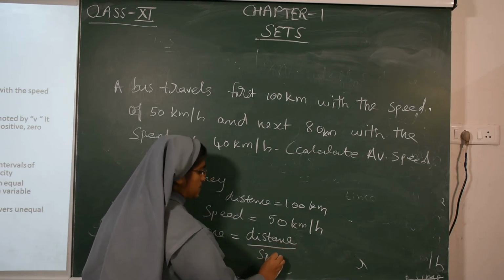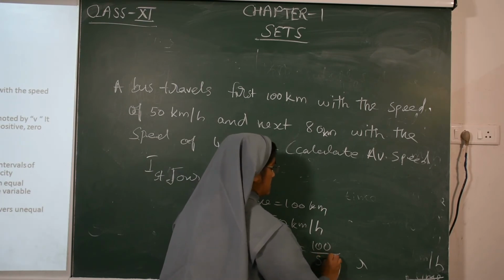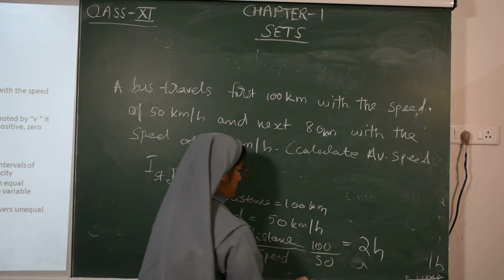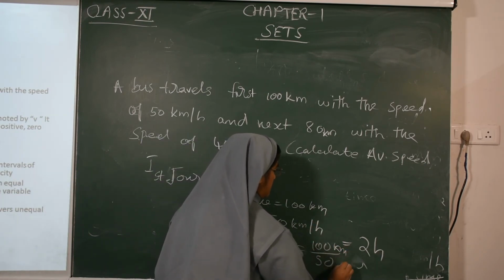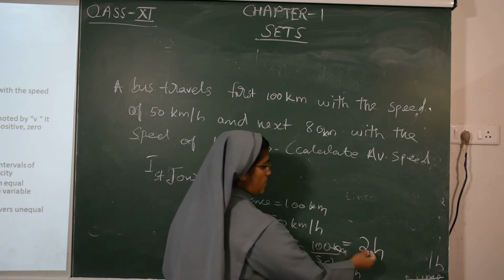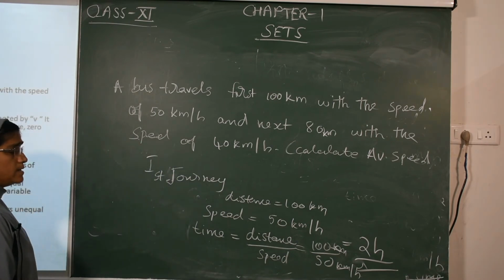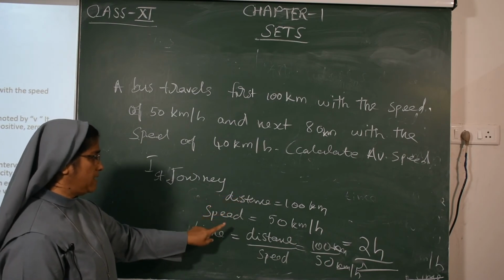Distance upon speed means 100 upon 50, that is 2 hours. Kilometer and kilometer per hour, we cut it. So we got 2 hours. Now we already got the distance, speed and time.